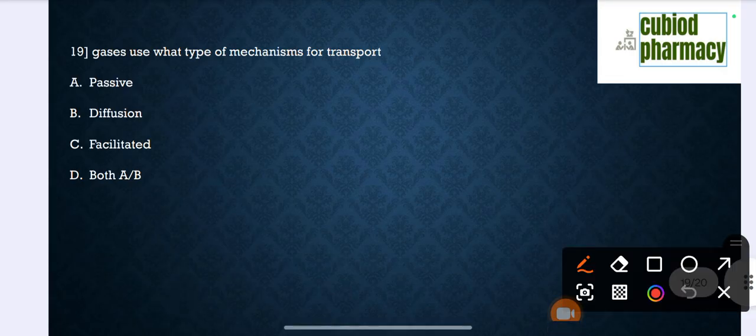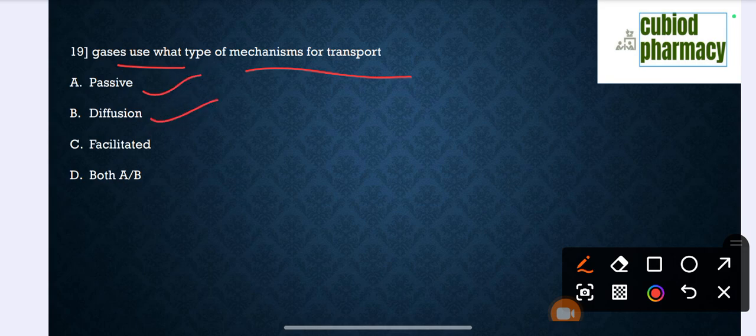Question number 19. Gases use what type of mechanism of transport? Option A, passive, option B, diffusion, option C, facilitated, option D, both A and B. So the correct answer is diffusion.